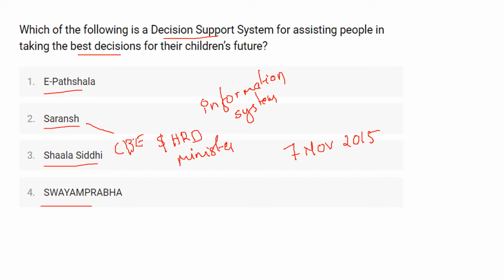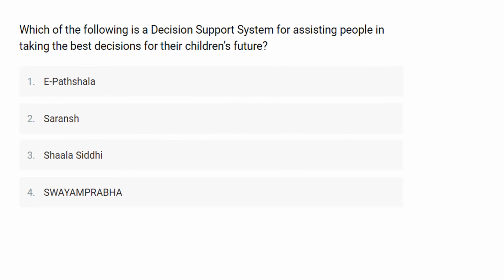It helps the school and parents review student performance in various subjects. Analysis based on the data empowers schools and parents to make the best decision. So here the correct answer for this question will be option number 2, that is Saransh.